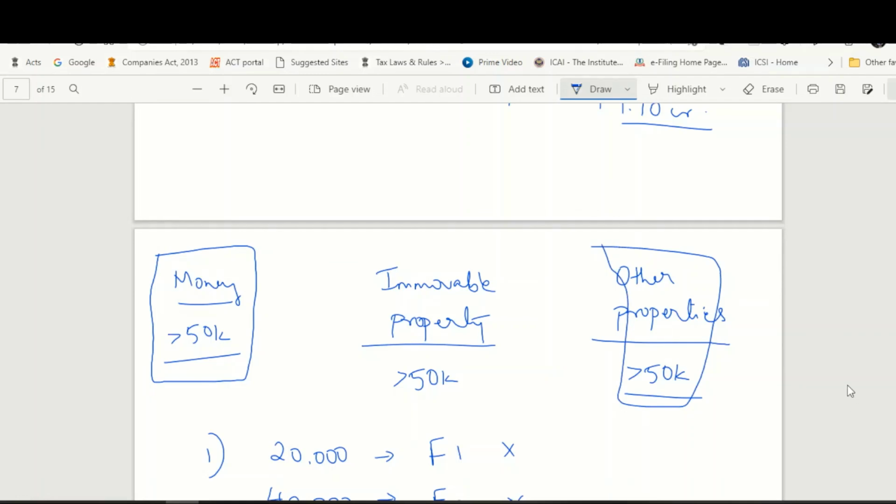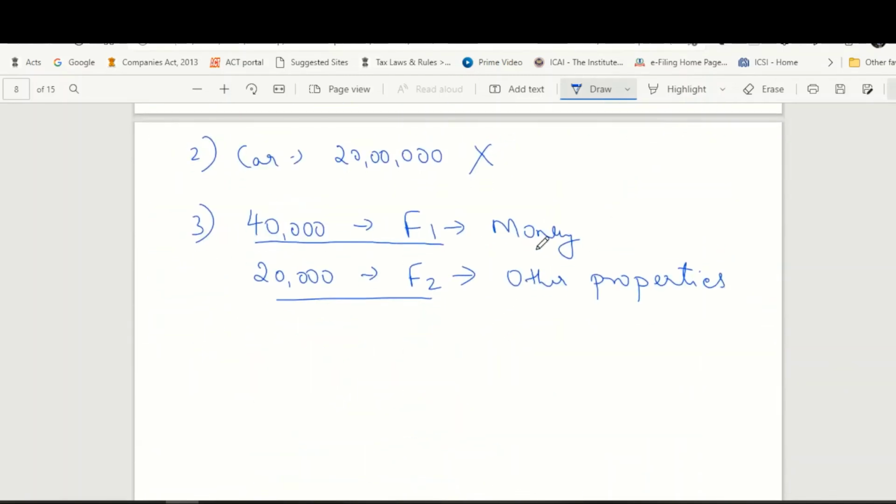So, do I have to aggregate and see, or do I have to see each category wise? The law provides that it has to be seen each category wise, which means money I have received 40,000, it is not exceeding 50,000. Other properties, which is a share of a company, I have received 20,000, it is not exceeding 50,000. So the entire transaction is not taxable because under each category I have to exceed 50,000 rupees, only then there has to be tax.